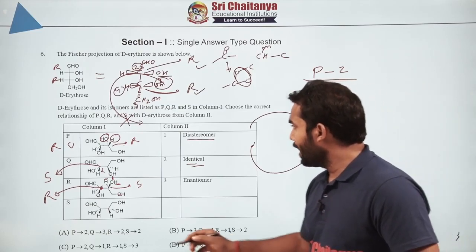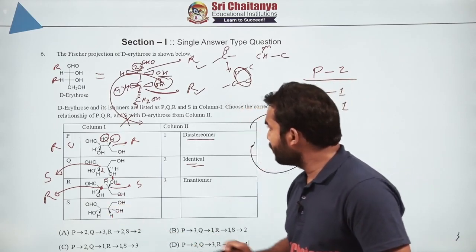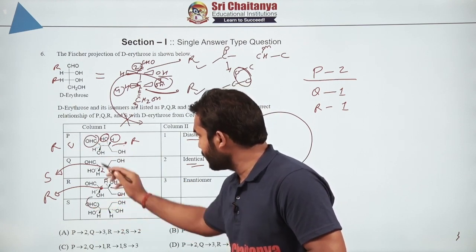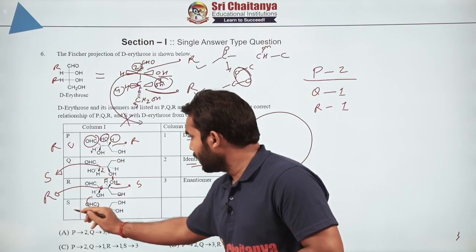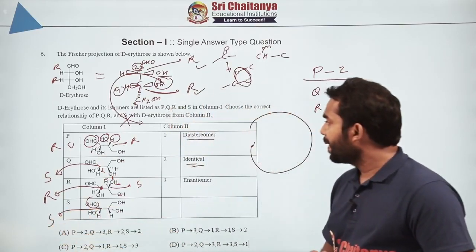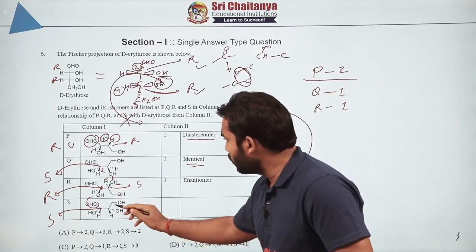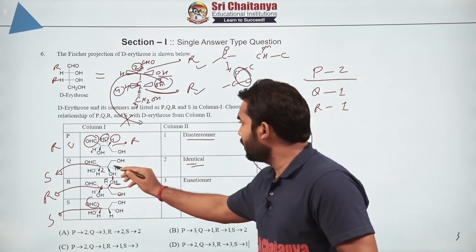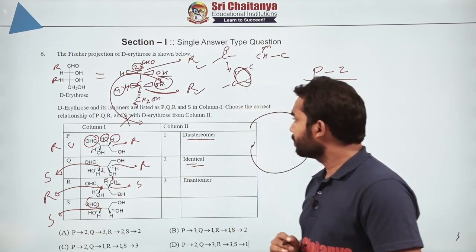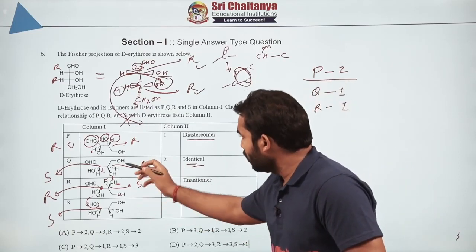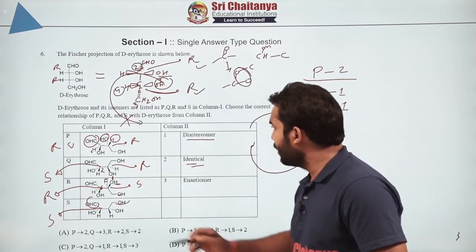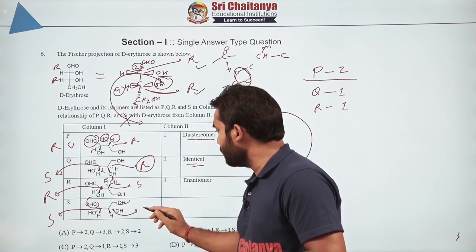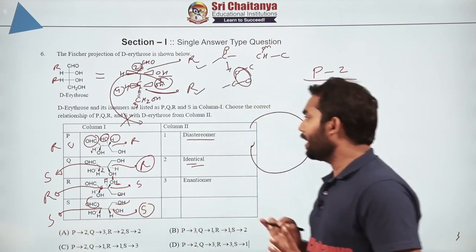Now coming to the last case, this one. Look at the configuration once again with respect to the first. CHO is in the same place, and H is outside, this side inside, here outside, that means they have changed, it is S. Now let us look at the configuration about this. If you remember, here it was R only. Now just look at the configuration. OH is on the same side, hydrogen inside, here hydrogen outside, that means they have changed. So this was R, then this must be S. So both are SS.